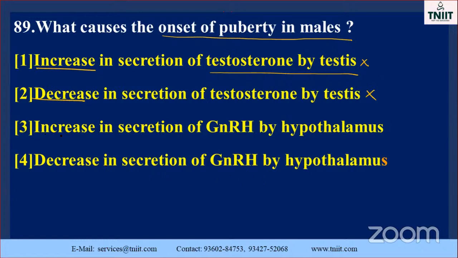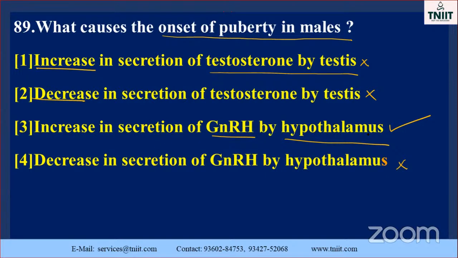Listen here. The increase in the secretion of gonadotropic releasing hormone by hypothalamus is the correct one. Decreasing the secretion of the gonadotropic releasing hormone by hypothalamus is the wrong one. So what causes the onset of the puberty in male? It increases the secretion of the gonadotropic releasing hormone by hypothalamus.